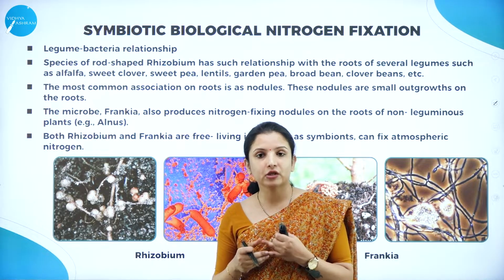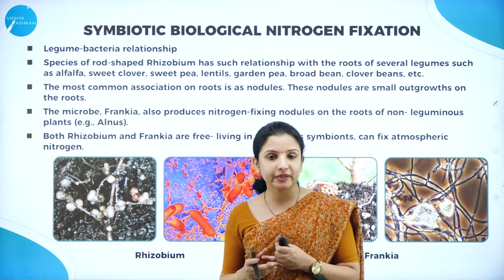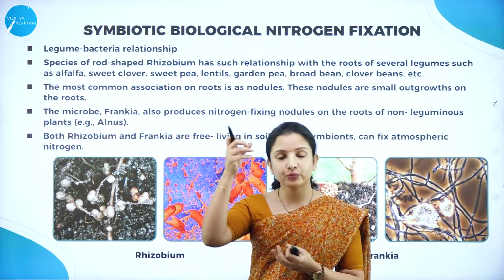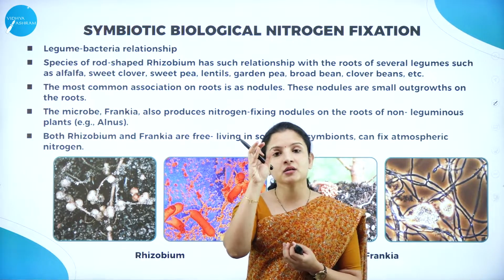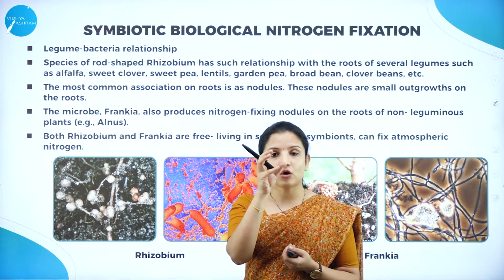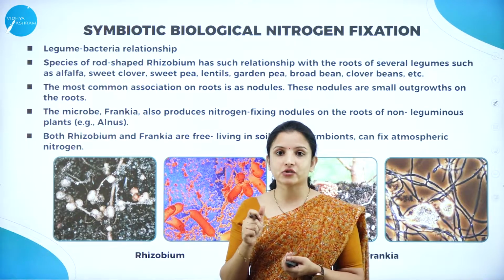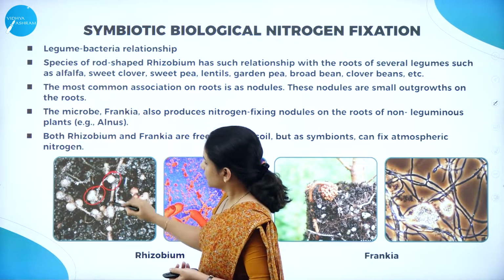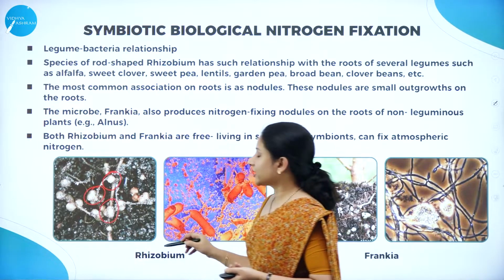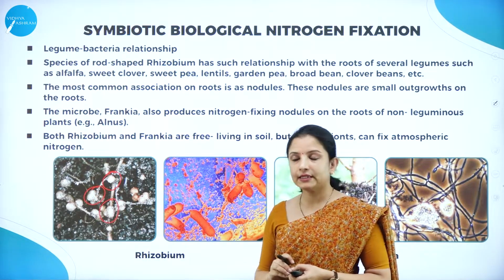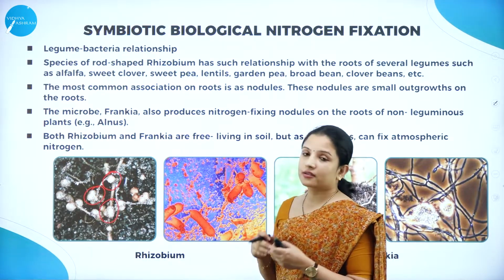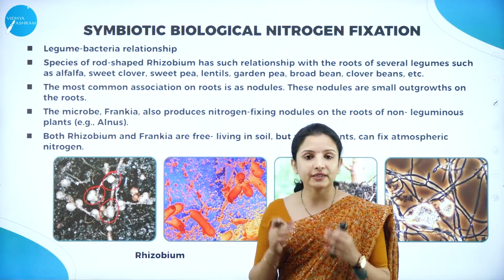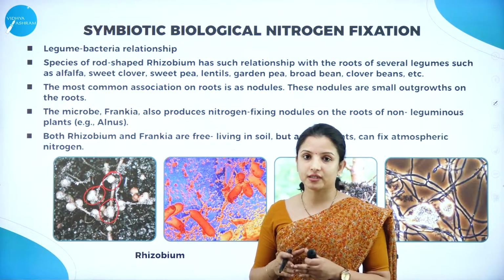Now, talking about symbiotic nitrogen fixation, the relationship is with the leguminous plants, that is the beans, peas, all these are the leguminous plants. If you pull out the leguminous plants, in the root you can see knot-like or nodule-like structures. You can see here these nodules that are formed. In these nodules, the Rhizobium bacteria tend to live. The relationship between the bacteria and the legume plant is one of the best examples of a symbiotic relationship.